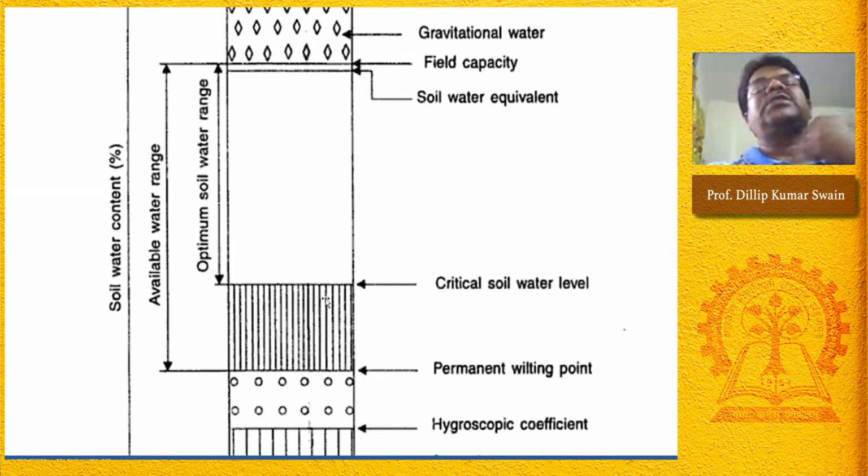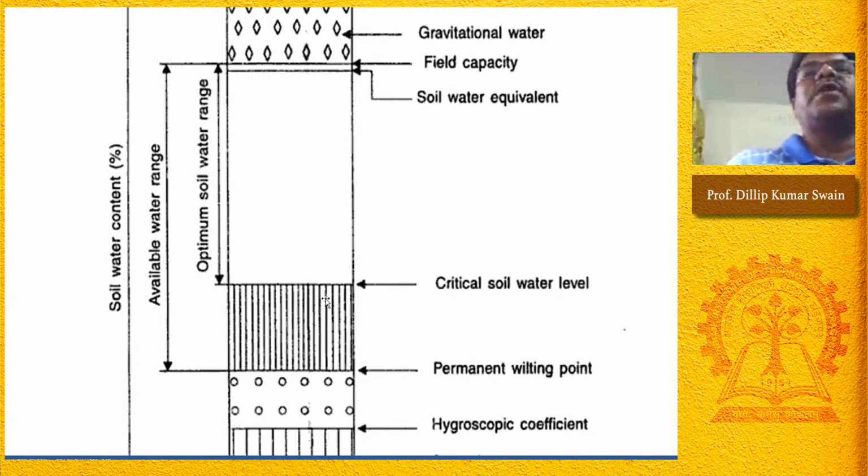You must irrigate before this critical soil water level, before the point reaches exactly here, so that the crop does not suffer from water stress. That is what the critical soil water level is. The time of irrigation, so when to irrigate, will be discussed in detail in other semesters when you go for water management. But as we are briefly discussing, this is the critical soil water level, the point at which we must irrigate to avoid any stress to the crop.